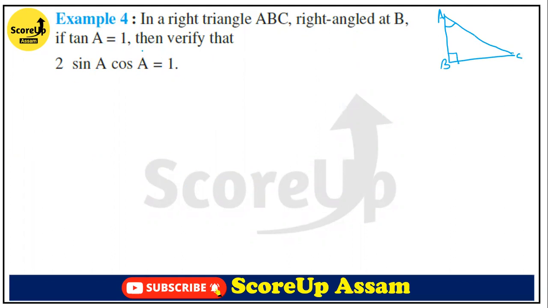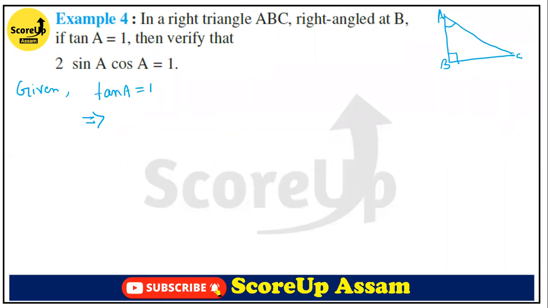Given tan A is equal to 1, what is the value of tan A? Tan A means perpendicular by base. In this triangle, which one is perpendicular? You can write in the chat box.